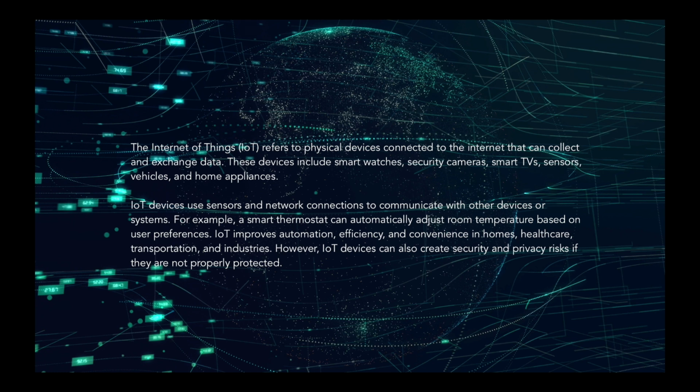For example, a smart thermostat can automatically adjust room temperature based on user behavior and user preferences. IoT improves automation, efficiency, and convenience in homes, healthcare, transportation, and industries. However, IoT devices can also create security and privacy risks if they are not properly protected.